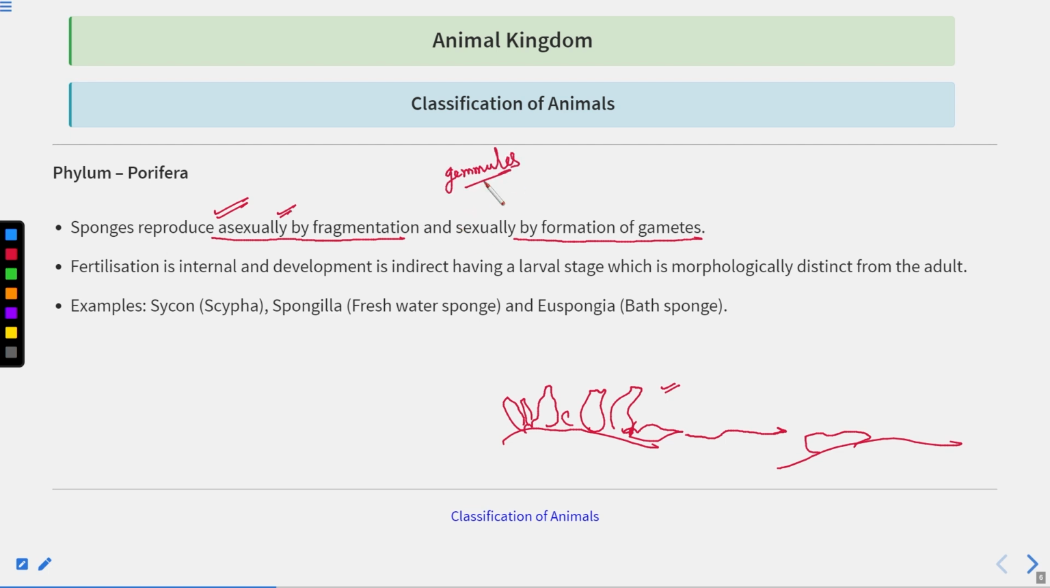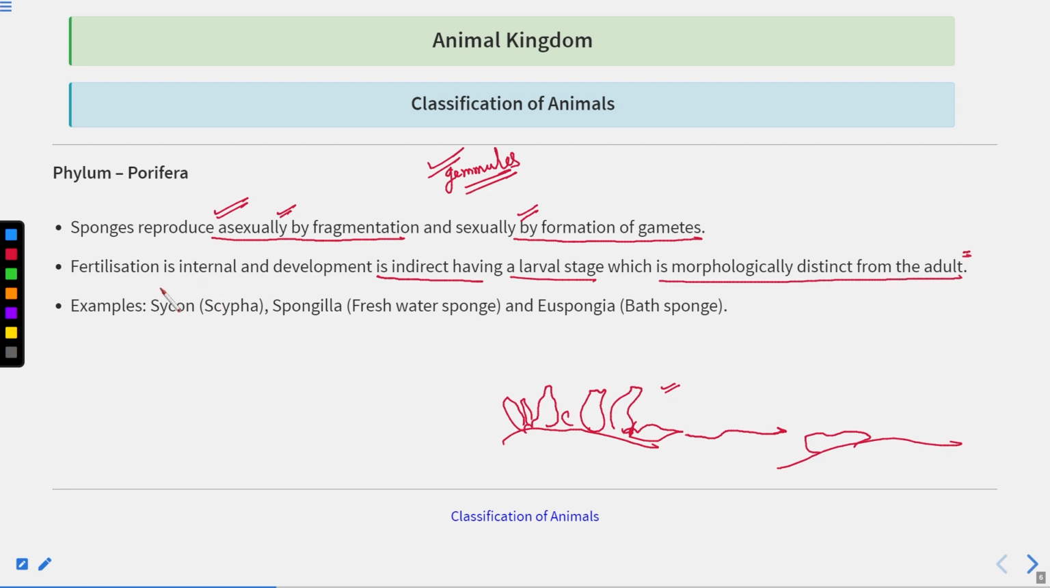Gemmules. Asexual reproduction by gemmules also takes place in the case of poriferans. Now, if you talk about sexual reproduction, they form male and female gametes. These gametes are released in the water, right? They are living in the water, so they are released in the water, and fertilization is internal and development is indirect, having a larval stage which is morphologically distinct from the adult, right?